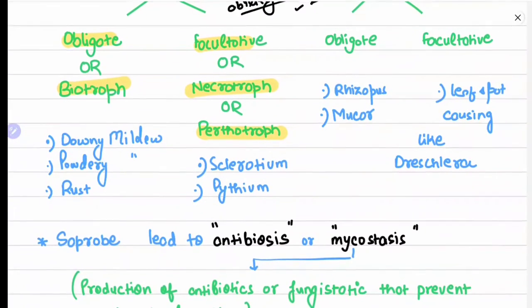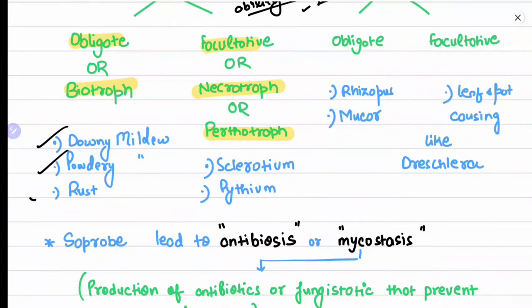Examples of obligate parasites are downy mildew, powdery mildew, and rust. This question was asked in the JRF 2021 examination, plant sciences. The question was to identify the biotroph, and the options were powdery mildew, Pythium, Phytophthora, Mucor, Rhizopus, etc. So you had to select powdery mildew. Downy, powdery, and rust.